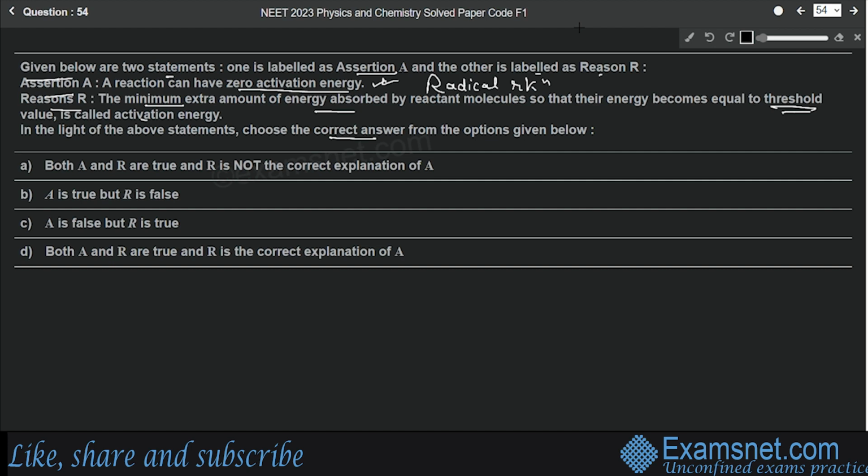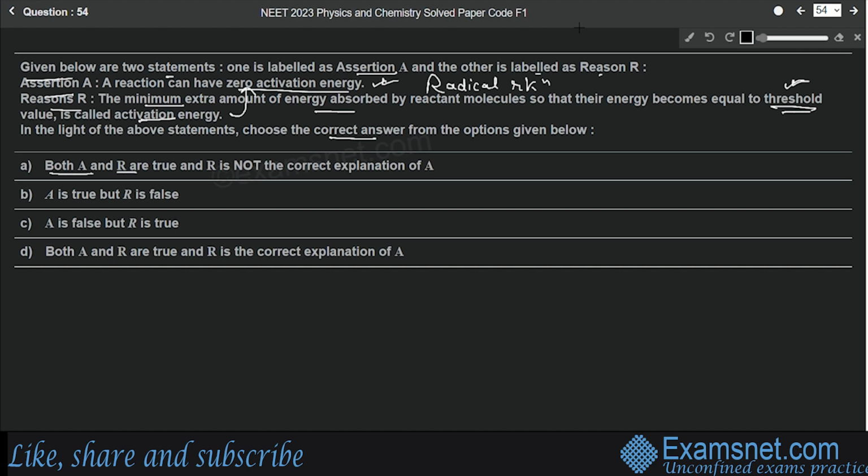The reason says the minimum extra amount of energy absorbed by the reactant molecules so that the energy becomes equal to the threshold value. So this is the correct definition of activation energy. This is the correct explanation of what activation energy is, but this does not explain why a reaction can have zero activation energy. So this is not a correct explanation of the assertion, although this is a correct statement. So both assertion and reason are correct, but reason is not the correct explanation of A. So option A will be the correct answer.